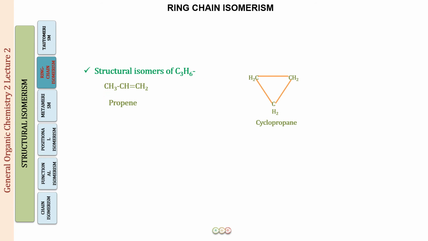Now one more thing, let us draw the structural isomers for C3H4. I will discuss them shortly, but let us draw C3H4. So this is the general formula for an alkyne, CnH2n minus 2. So let us draw a 3 carbon alkyne now. Alright, so this is CH3-C triple bond CH. Again, if you look at this, you will be able to draw only one structure, either the triple bond at this position or the triple bond at this position.